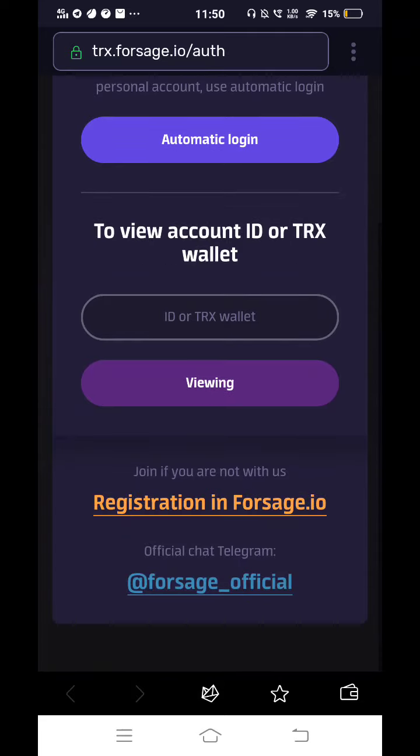Once that is done, two stages will be there. It's very easy. In the first stage, it will check 200 Trons for joining. Once that is checked, you will get a check mark. Once that is finished, it will continue to the next level, that is Forsage Gold. You will see that Forsage Gold